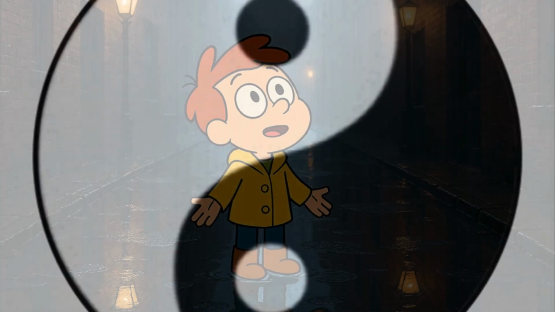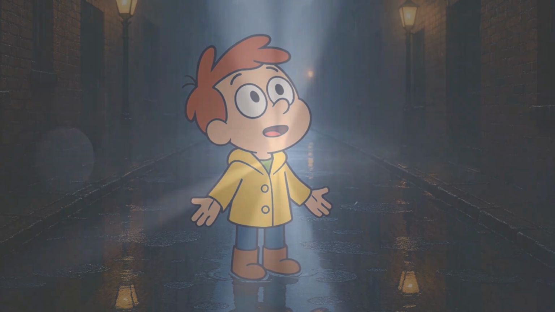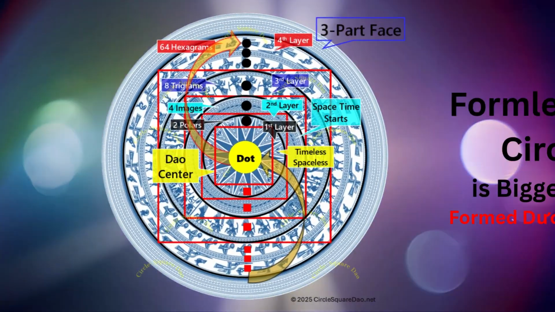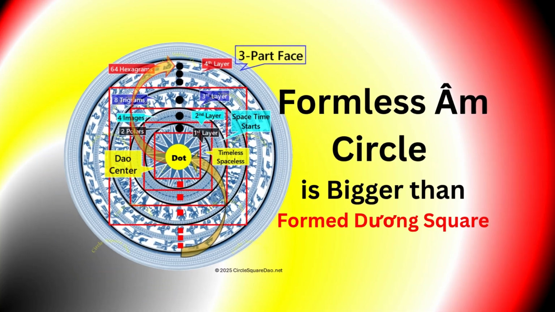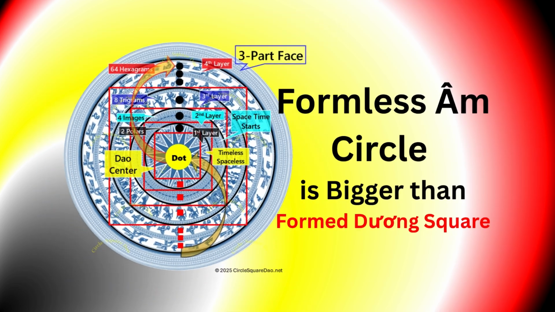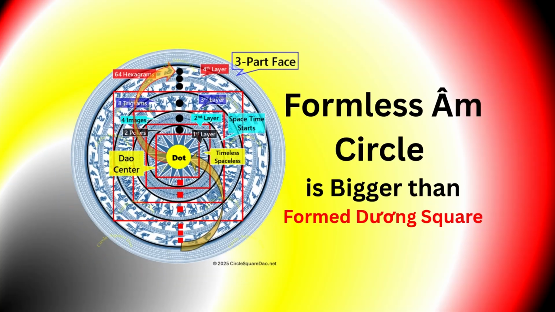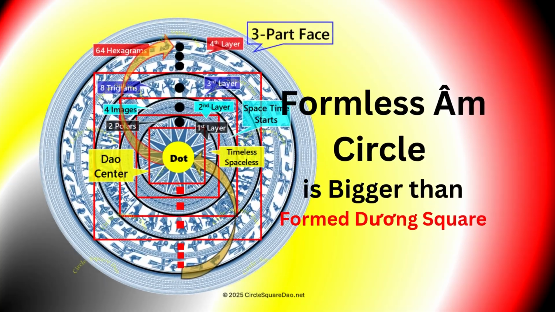The contradiction in Yin and Yang form. The origin of Yin and Yang comes from the shaded and light sides of a hill. The association of Yin with the shaded side implies darkness, invisibility, and hiddenness, qualities that suggest formlessness, vastness, and seamlessness. This understanding aligns with Circle Square Tao's concept of Am Circle and many traditions, where the invisible, such as the void or the unseen realm, is considered vast and boundless. The light side of the Yang, by contrast, implies brightness and visibility, qualities that suggest structure, finiteness, and fragmentation, equivalent to Circle Square Tao's concept of Duan Square.